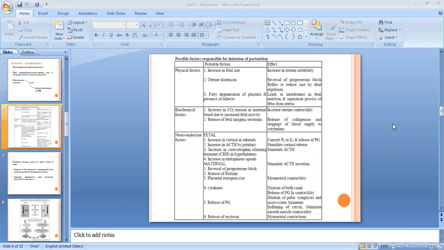What happens is that there will be an increase in carbon dioxide tension in the maternal blood. Why? Because as the fetal size increases, the fetus's activity increases. So with this respiration, as much oxygen supply as it is getting, it will also liberate that much carbon dioxide. This carbon dioxide will be released from fetal blood to the maternal blood. That is the only source of exchange of nutrients, or you can say gases.